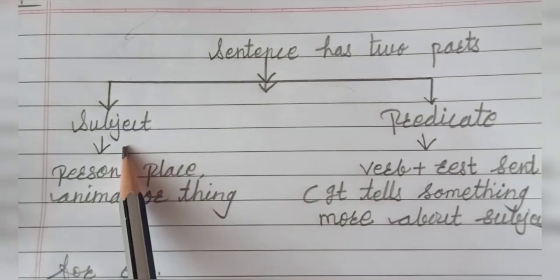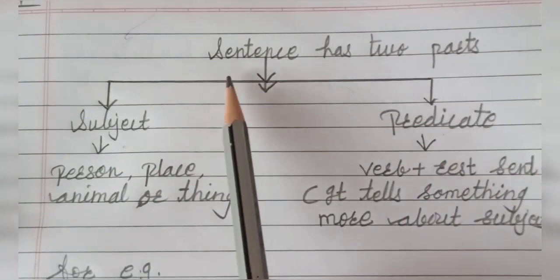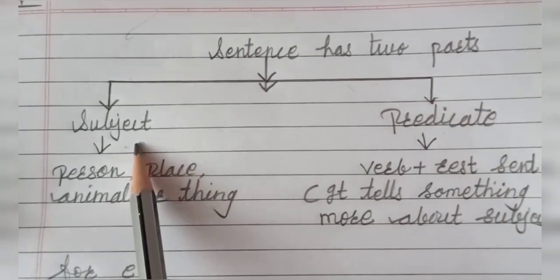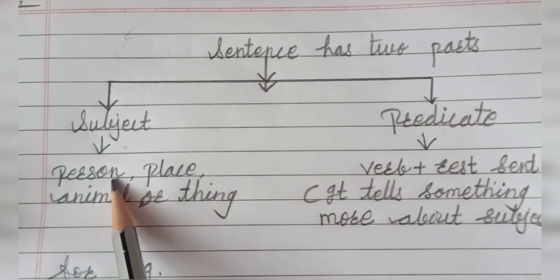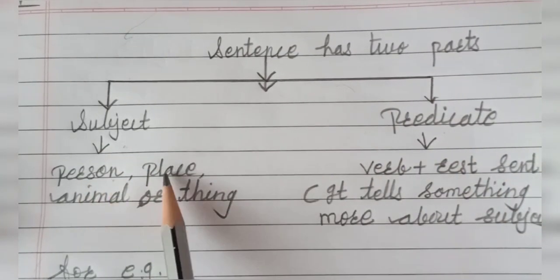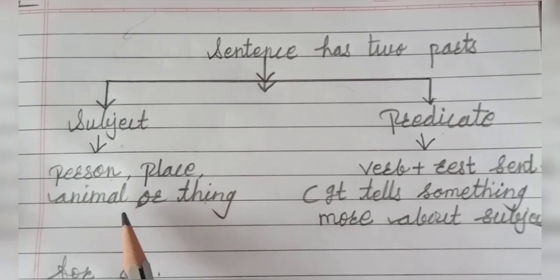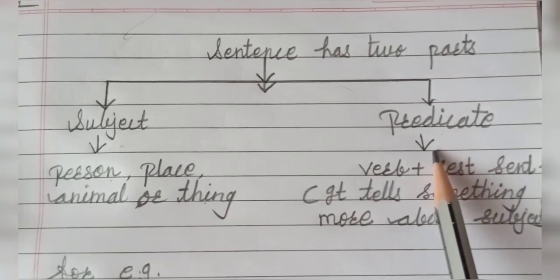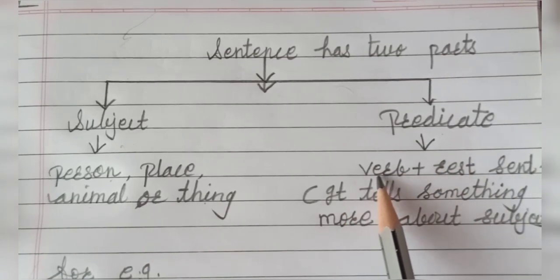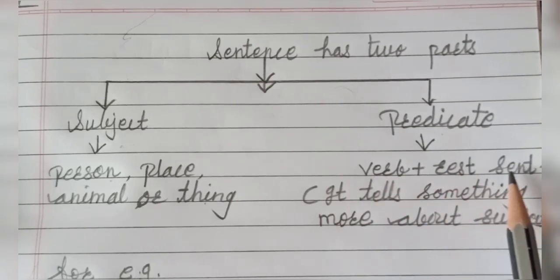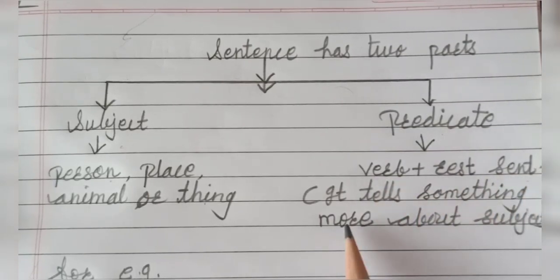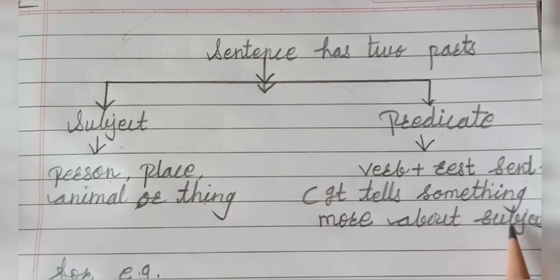Now let's learn about subject and predicate. Each sentence has two parts, subject and predicate. What do you mean by subject? It refers to a person, place, animal or thing. For example, any name of a person, place, animal or thing. What do you mean by predicate? Predicate means it contains the verb plus the rest of the sentence. It tells us something more about the subject.